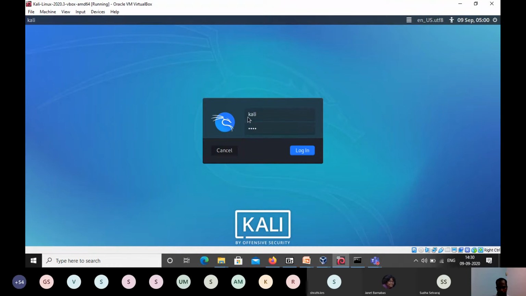As per security, it is not a correct practice to use such a weak password, but for demo purposes, I'm using the same username and password.